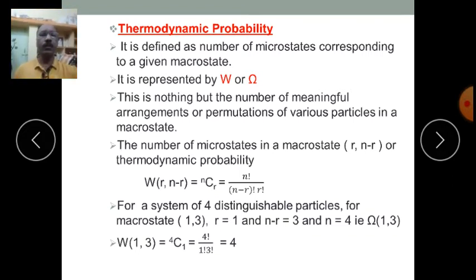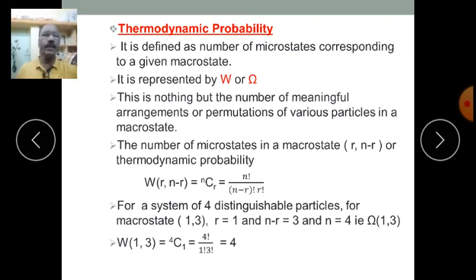The number of microstates in a macrostate r comma n minus r, or the thermodynamic probability W of r comma n minus r, is nothing but the combination nCr, which is equal to n factorial divided by n minus r factorial into r factorial. Let us see an example. For a system of 4 distinguishable particles, for the macrostate 1 comma 3, r is equal to 1 and n minus r is equal to 3, the example that we have discussed.